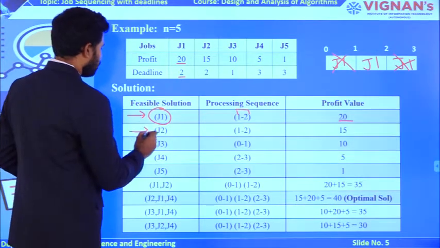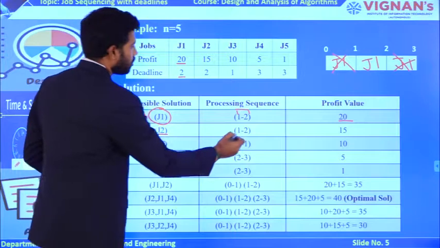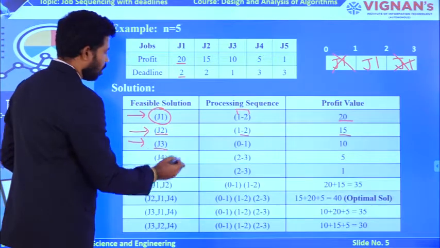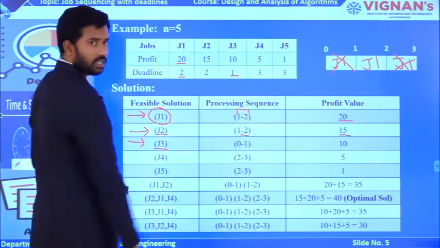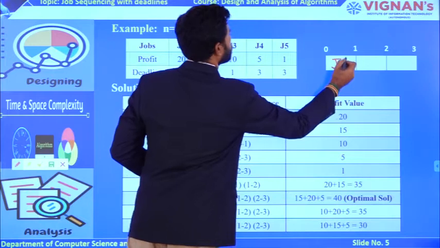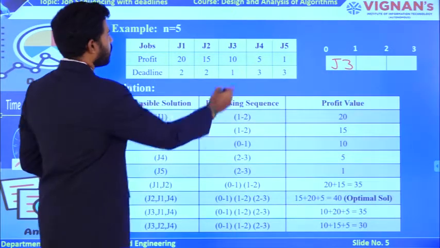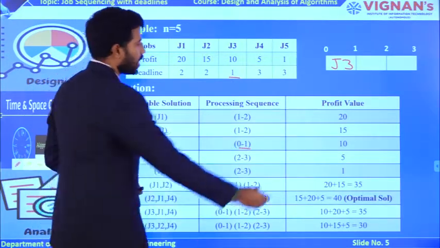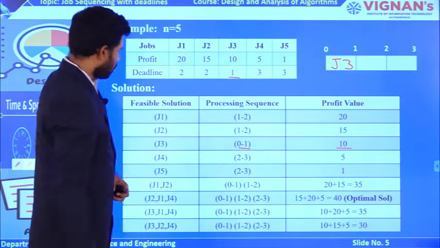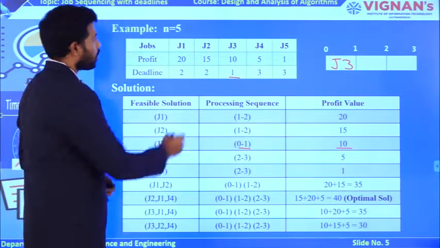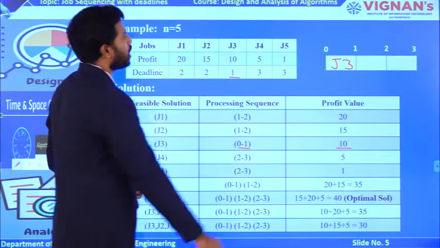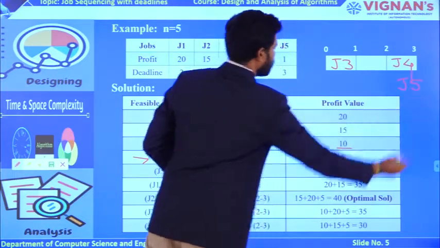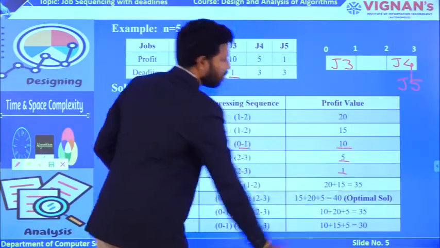Now coming to the second one, I am loading J2 alone at this second slot, so that you can get a profit which is 15. Now I am executing J3 alone. What is the deadline of J3? 1, right? So I am loading J3 at the first slot only. Why? Because within one deadline only you need to perform this task. That's why here I am taking the time slot 0 to 1, so that I get 10 profit only. What happens if I load J4? J4 deadline is 3, right? So ultimately you can load it at the third slot, as well as J5 also, so that you gain individual profits 5 and 1.